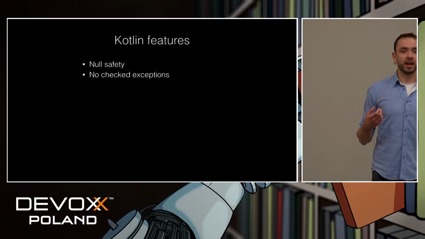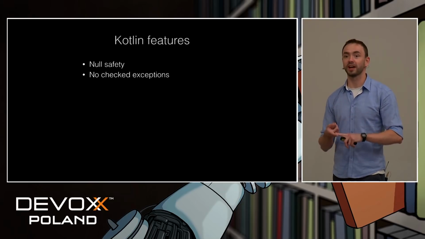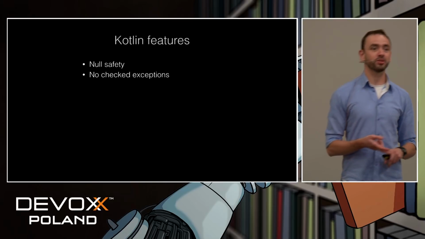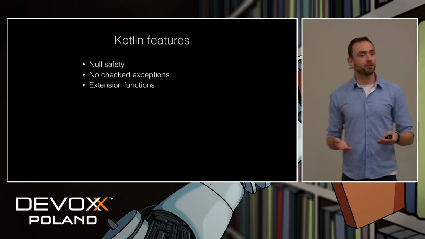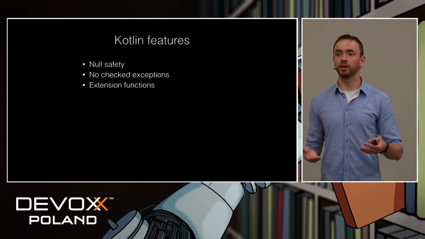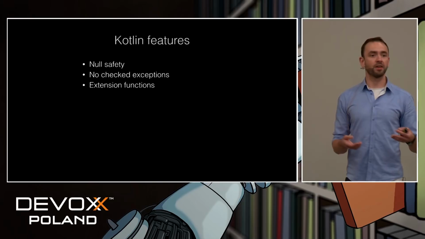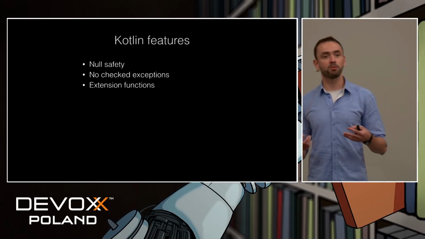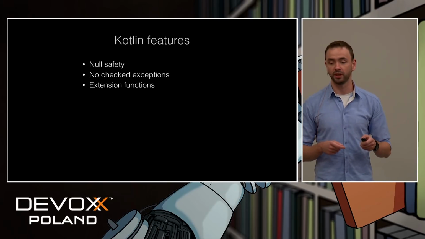Second thing, Kotlin doesn't have checked exceptions. I'm sure you know that Java was the first and also the last language which introduced checked exceptions. So Kotlin, of course, has exception handling, but all exceptions are unchecked. Also, another great feature of Kotlin is extension functions. It's a way of adding new functionality to existing types that you don't control. For example, you can add a new method to the String type, even though String is final. And moreover, this doesn't break any binary compatibility or whatsoever. You will see this in a couple of slides in the examples.